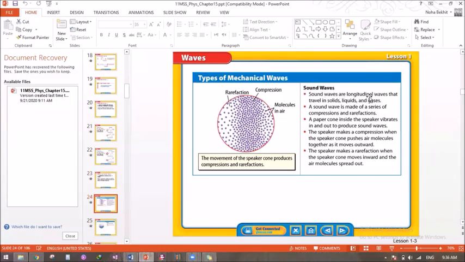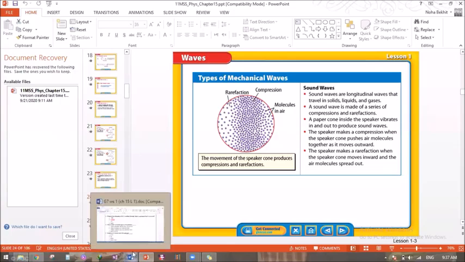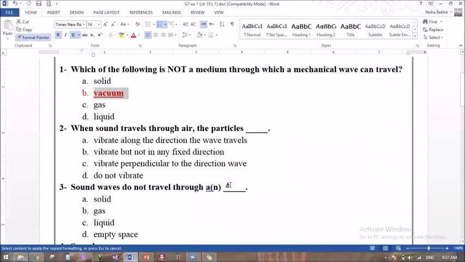Okay, here, it says sound waves are longitudinal waves. You'll find this in the book also. Longitudinal waves means that they move parallel to the wave direction, which means that they will have compressions and rarefactions. Do you get it now? Yes. So what would be the answer?